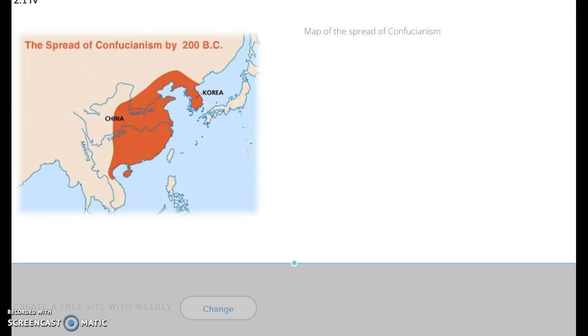And this was a big thing in Confucianism. It was very respectful to the ancestors, and that was just very important in Confucianism, which later affected the Chinese government and lots of people in China. And that's Key Concept 2.1.